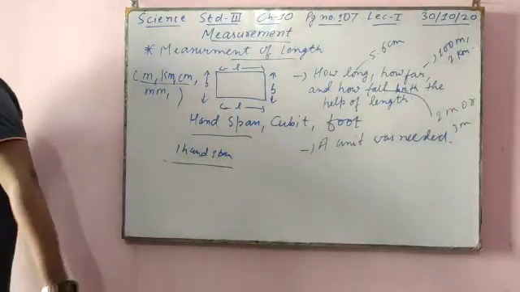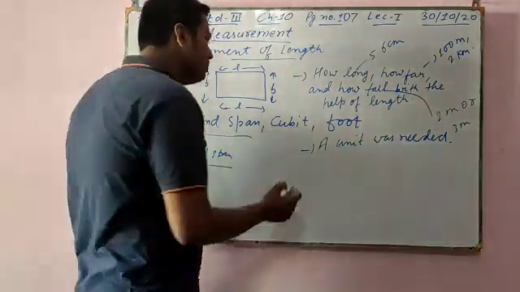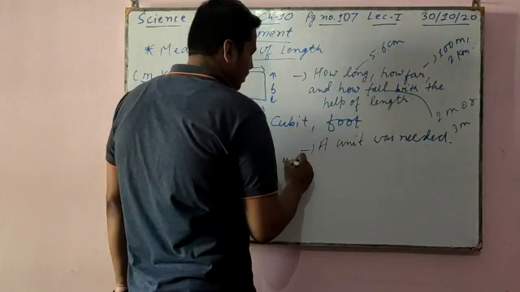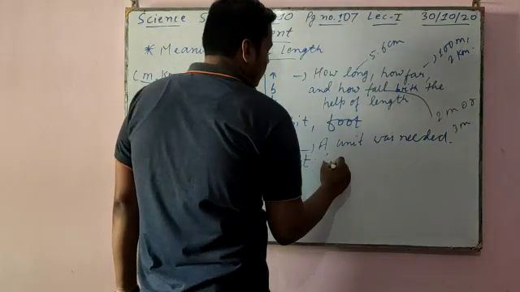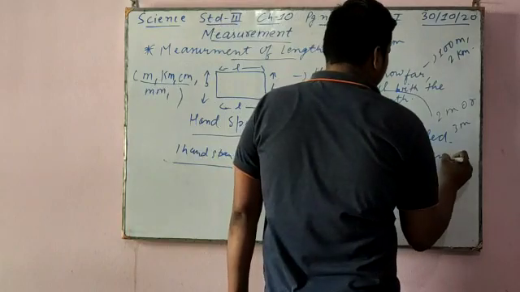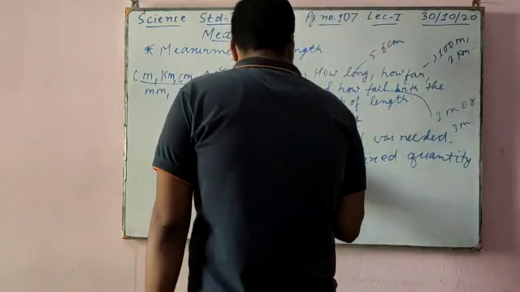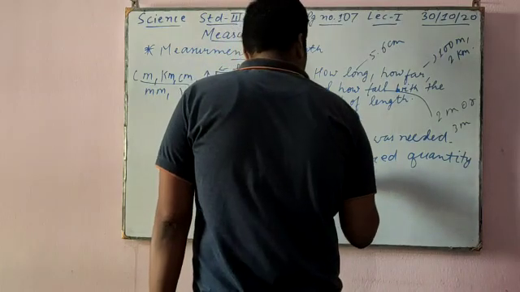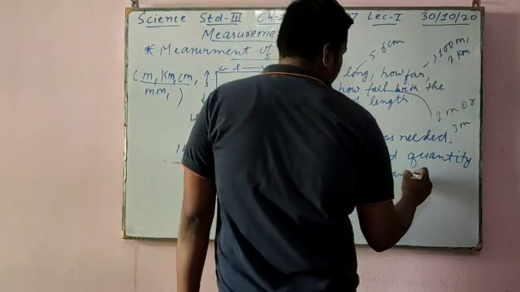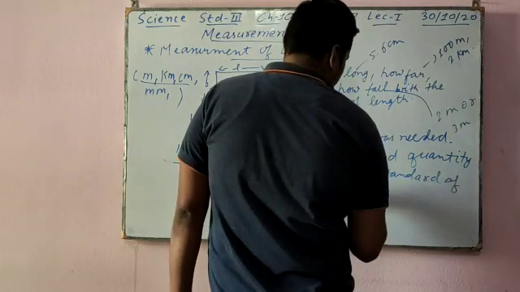So a unit is a fixed quantity that is used as a standard of measurement.